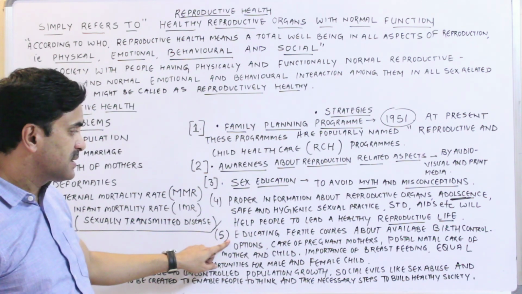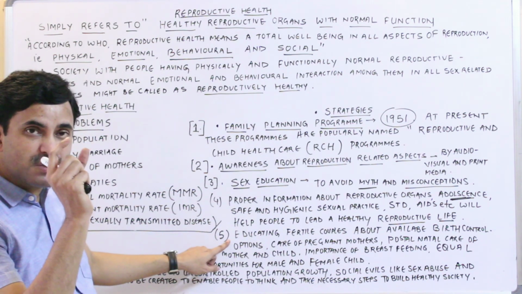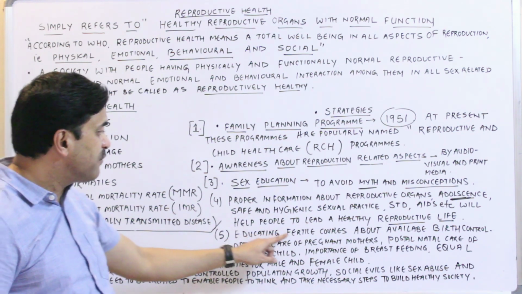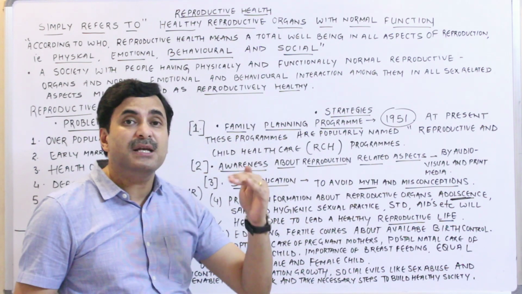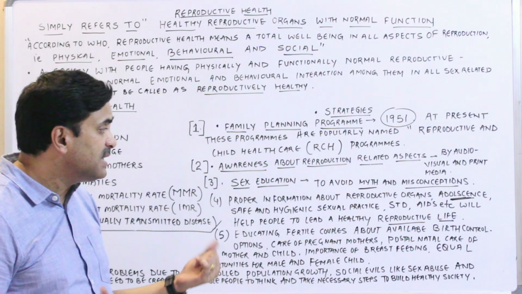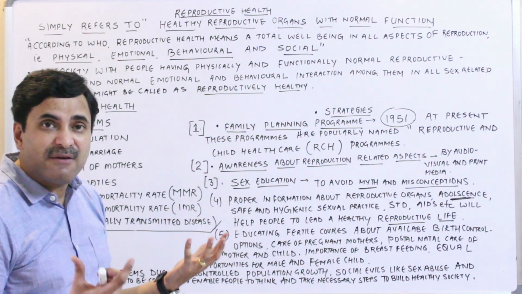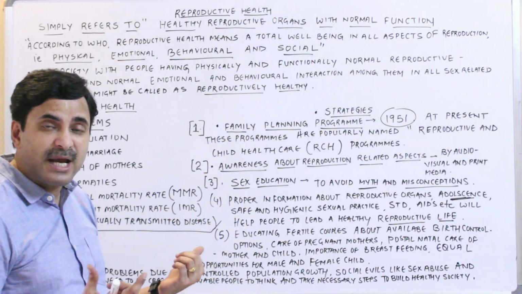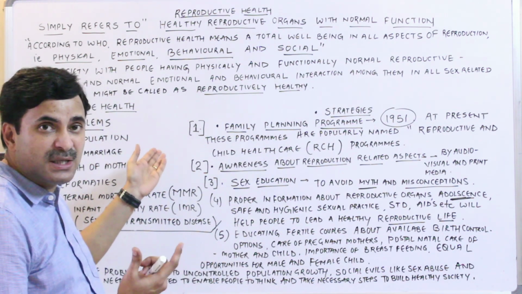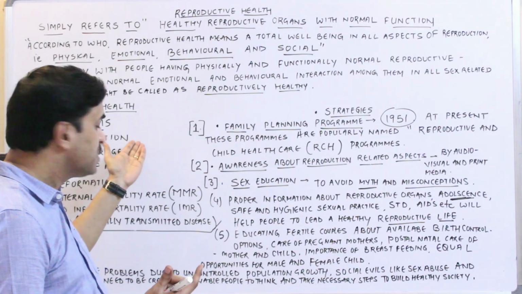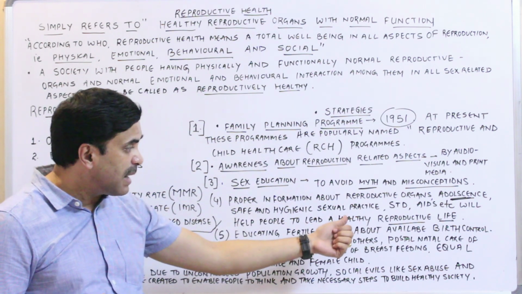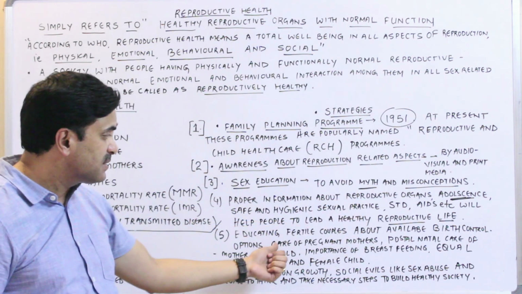Educating fertile couples. Fertile couples means those people who are in the marriageable age. Alright. Educating fertile couples about the available birth control options, because people do not know, because of illiteracy, about the options available for birth control. And because they do not know, then what will happen? They will be producing children, and it will lead to overpopulation in India. So educating fertile couples about the available birth control options.